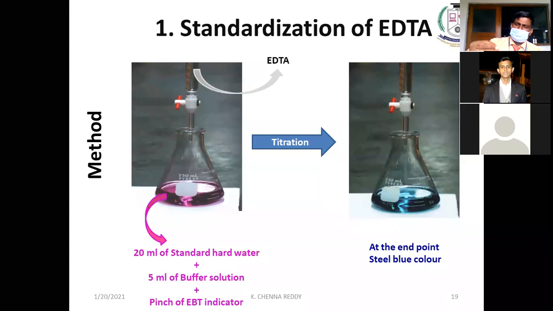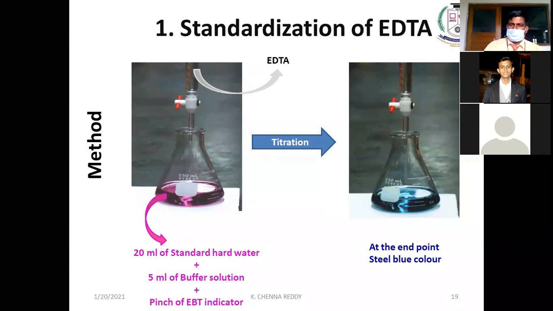Pinch means just a cluster of particles; a few particles we add into the conical flask. We get a wine red color solution. This wine red, pink color is calcium EBT.